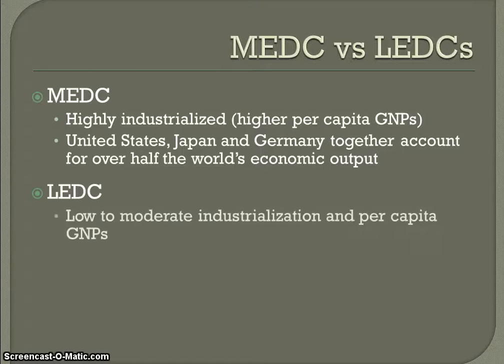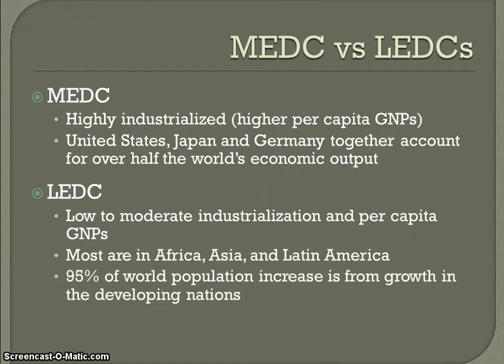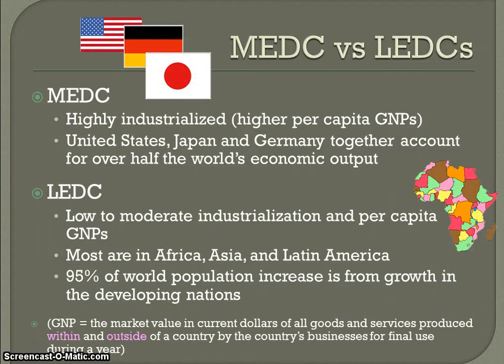Our less economically developed countries are going to have low to moderate industrialization, and they're going to use fewer resources per person and produce fewer goods per person. As we saw on the map, those are located in Africa, Asia, and Latin America. Now, most of our world population growth does come from our less economically developed countries, but since they aren't using as many resources per person, it doesn't have as big of an impact. Gross national product, or GNP, is all of the goods and services produced by a country annually, or during a year.